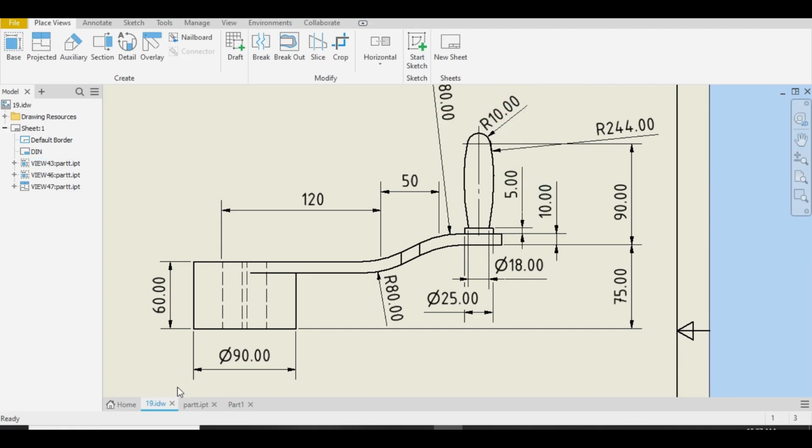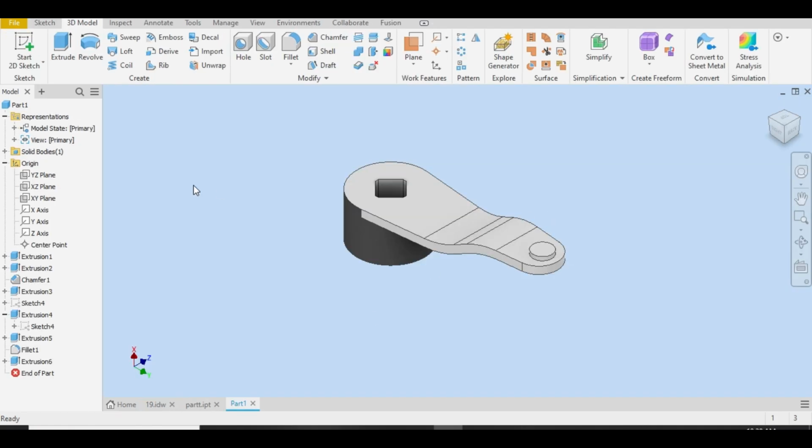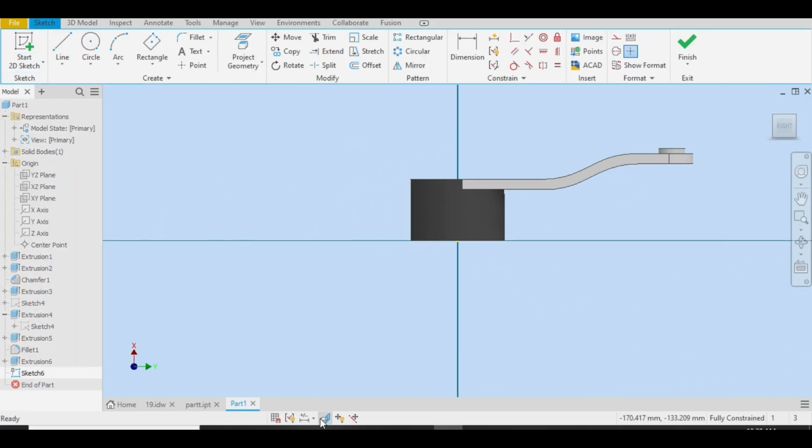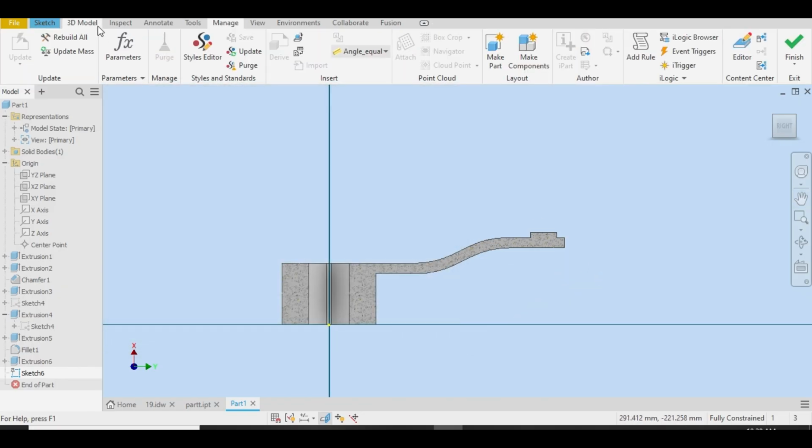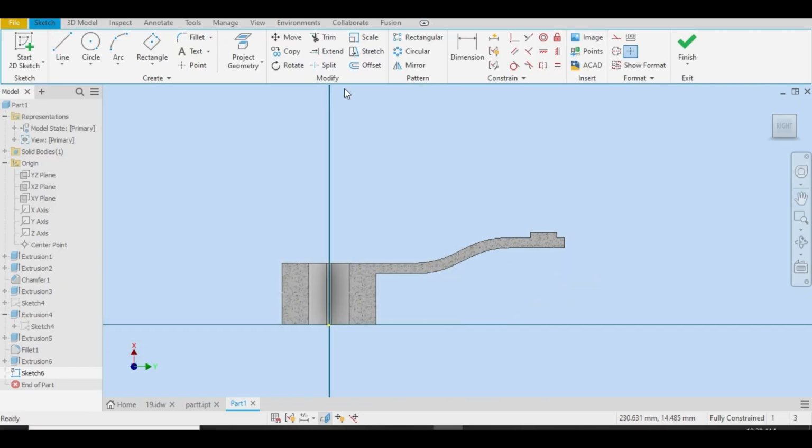So go back to the part and start sketch. We will use revolve for this, so I will choose the XY plane, which is in the middle. Okay, let me just drag. Let me project geometry. Go to the 3D sketch, project geometry, this.